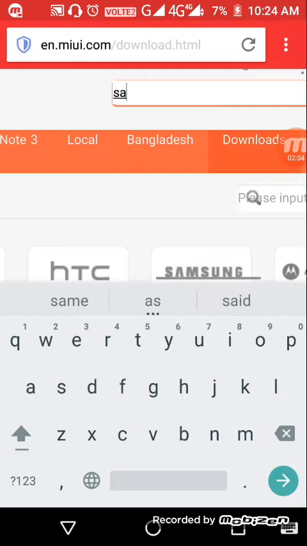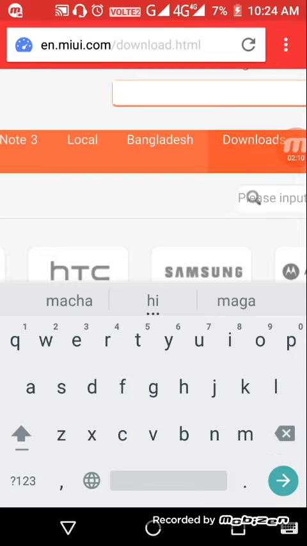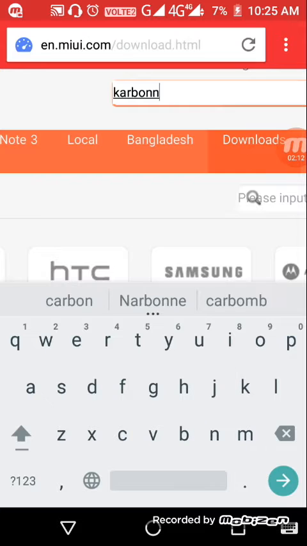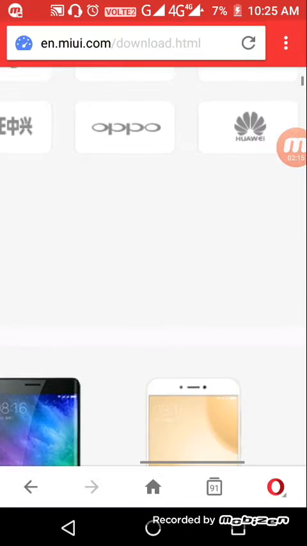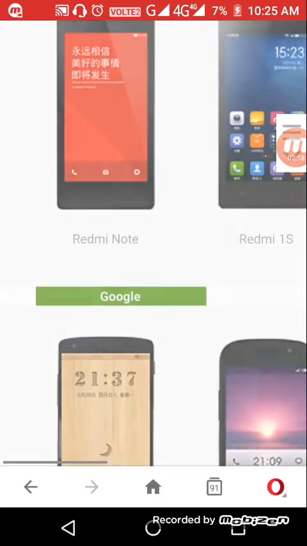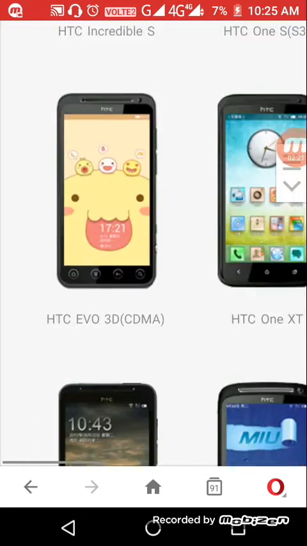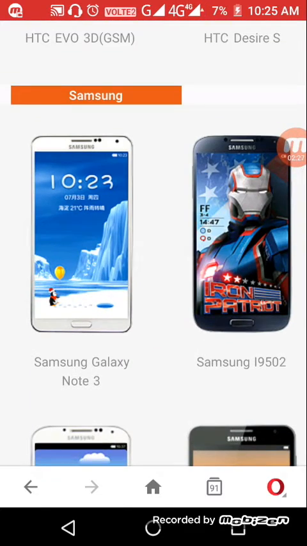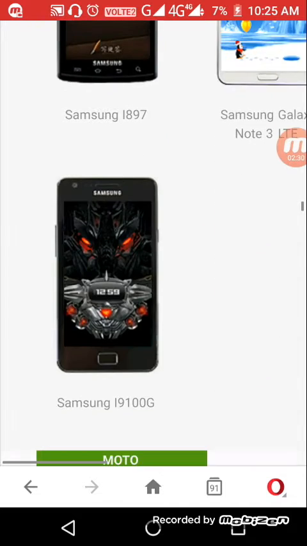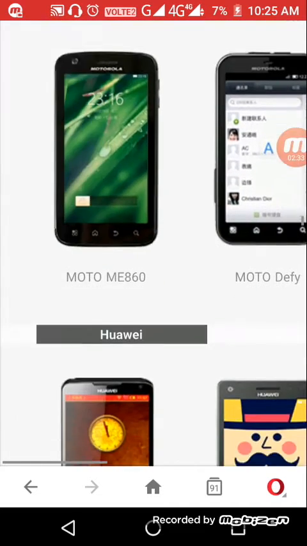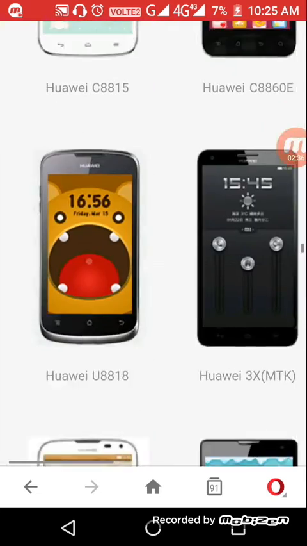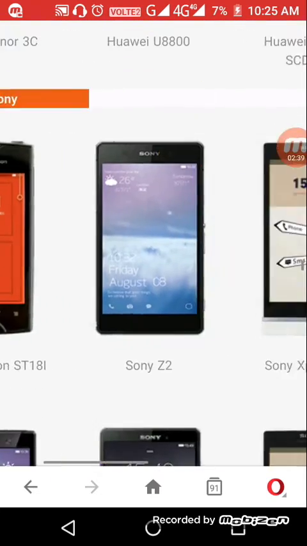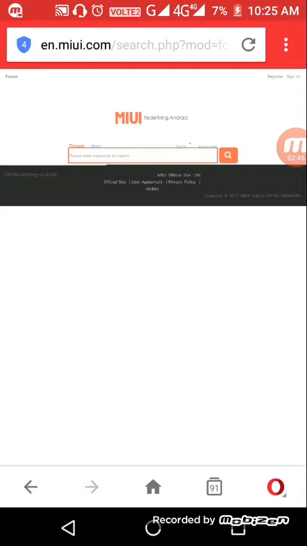You can search any device like Samsung or HTC or Carbon, or your wish. You can download the ROMs officially. So you can download for the Samsung Galaxy Note 3 and for any Moto device, Huawei Honor, or for your Sony devices, Sony Z2. For any device which you wish, you can download it.